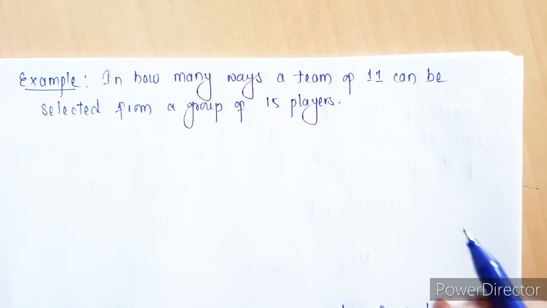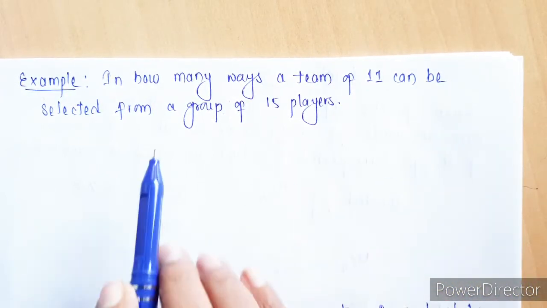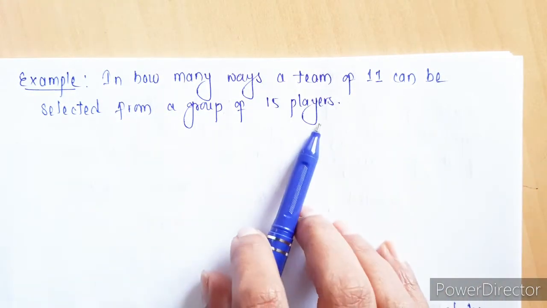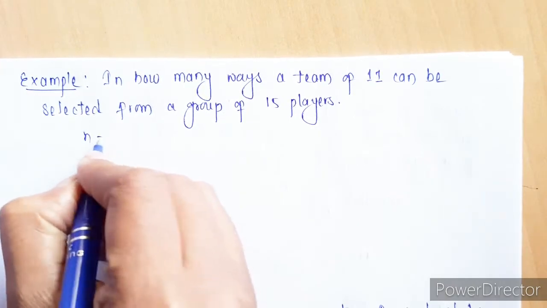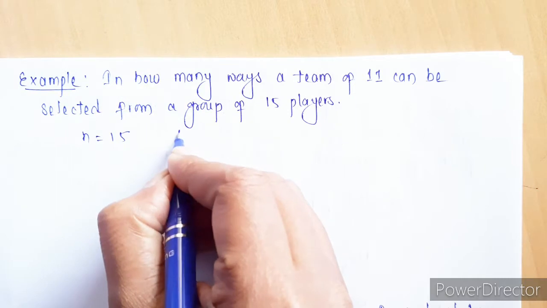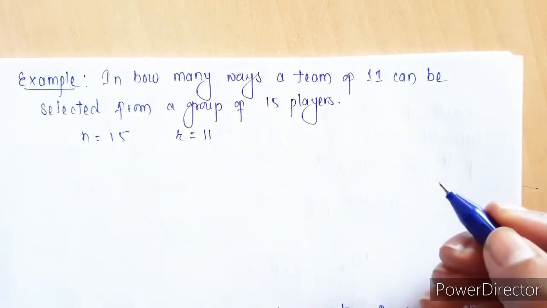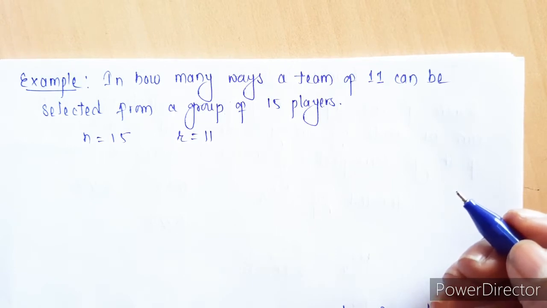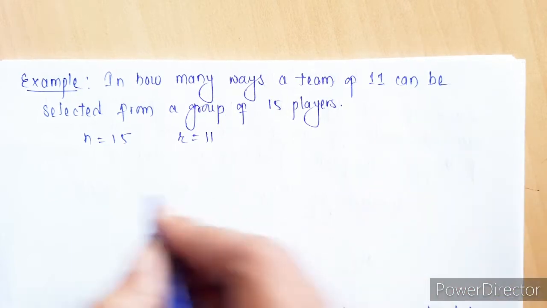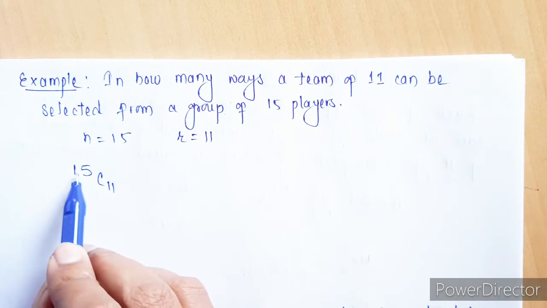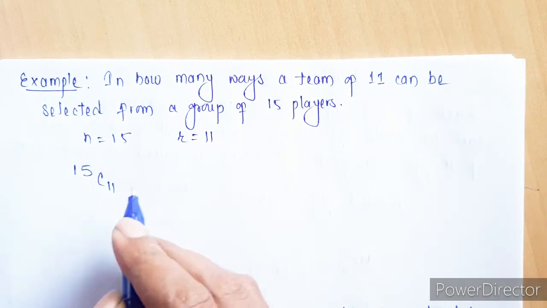Example on combination. First example: in how many ways can a team of 11 be selected from a group of 15 players? So we have a total of 15 players, and from them we need to form a team of 11 players. It can be any 11 players out of 15. So we are forming a group of 11 players out of 15 players. So it is 15C11.